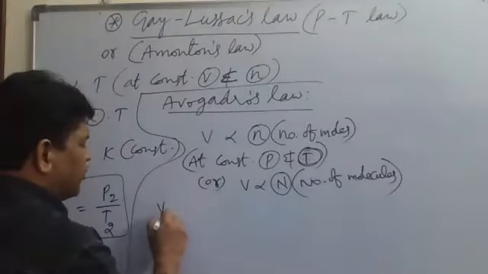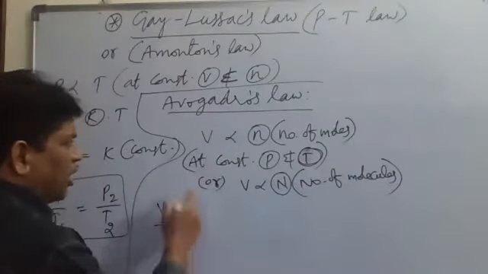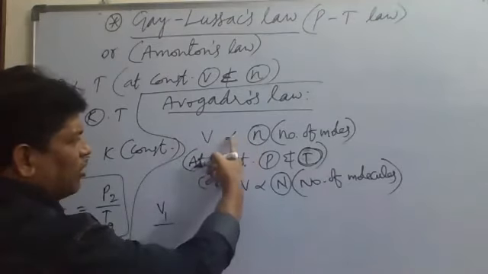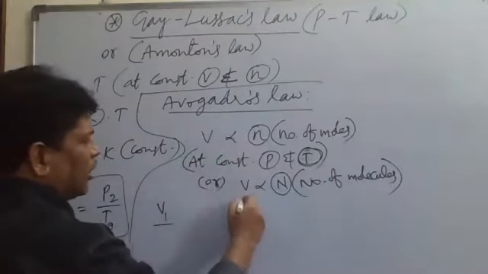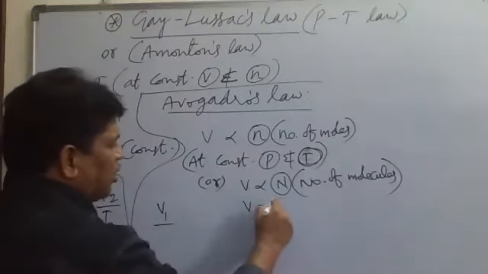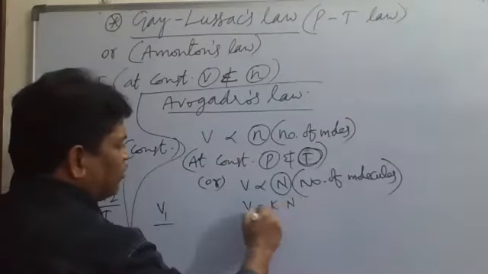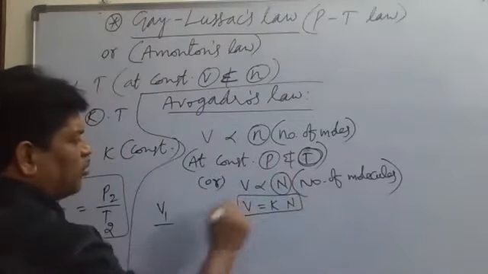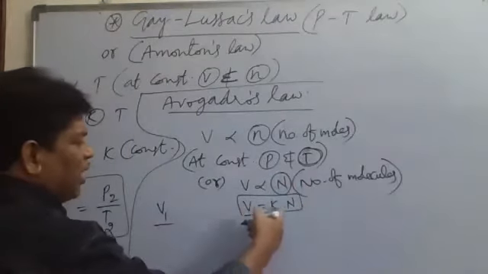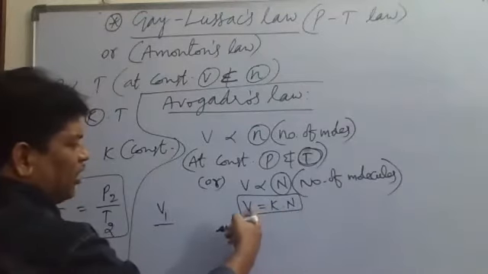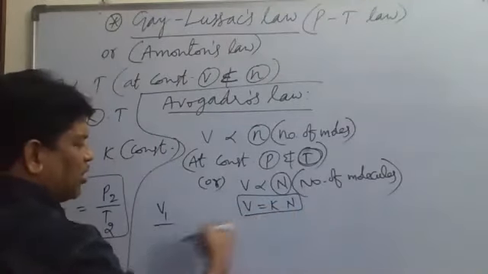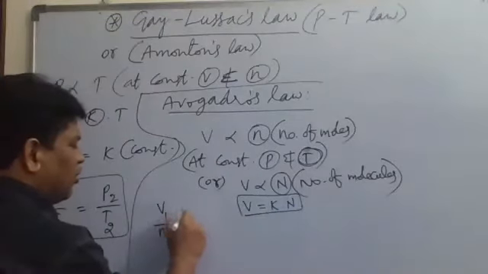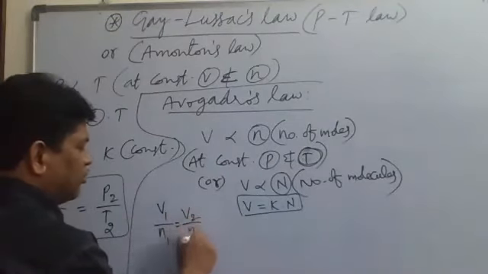This law states that V is equal to a constant into N. V is equal to some constant value into N. Capital N means number of molecules, small n means number of moles. Now V by capital N is equal to a constant. V divided by N is equal to a constant. So here V1 by N1 is equal to V2 by N2.